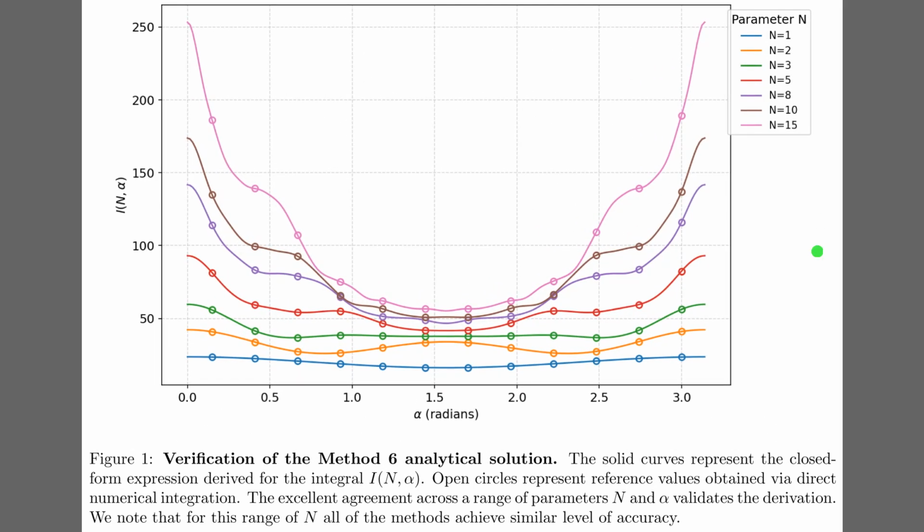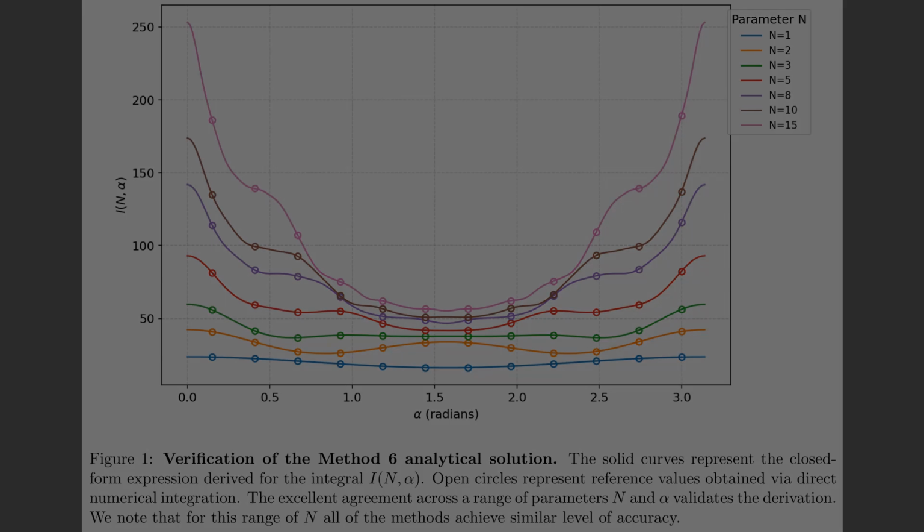So, Figure 1 shows the verification of the analytical solution found by the artificial intelligence system, specifically the Gegenbauer method, or Method 6. This method works by expanding the mathematical function to naturally absorb its problematic singularities. The solid curves represent the newly derived closed-form expression for the core integral. These are plotted here for several different values of the parameter n. The open circles along those curves denote reference values obtained through direct numerical integration. Because the solid lines and open circles align perfectly across all angles, this agreement strongly validates the derivation. It confirms the system discovered an exact, stable solution.